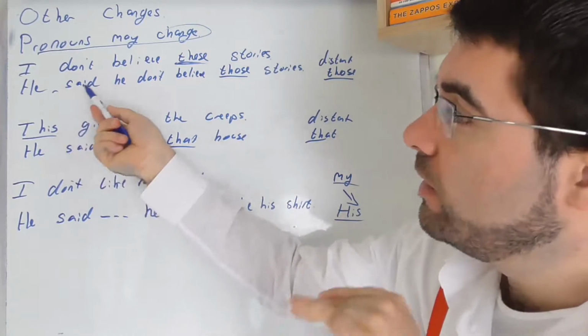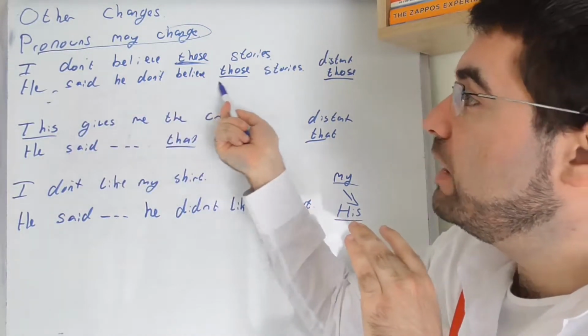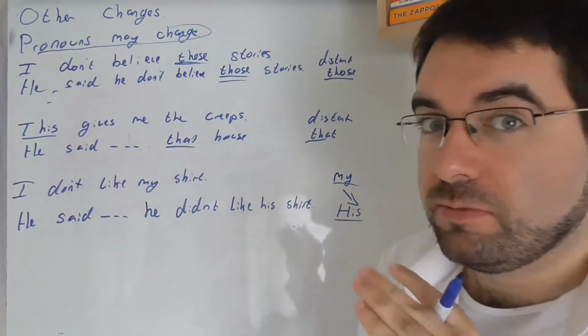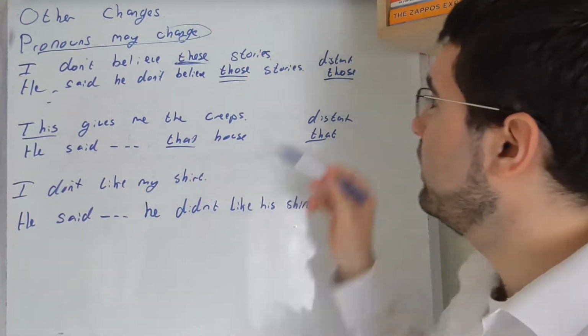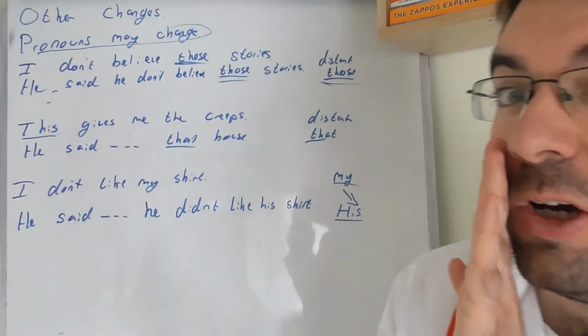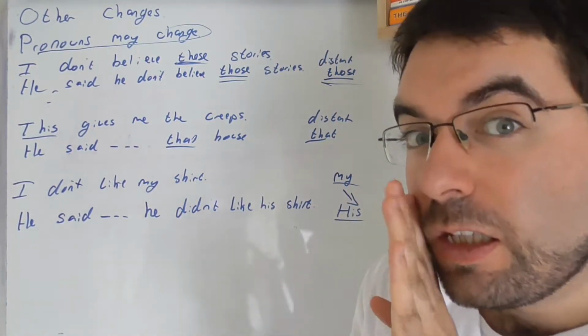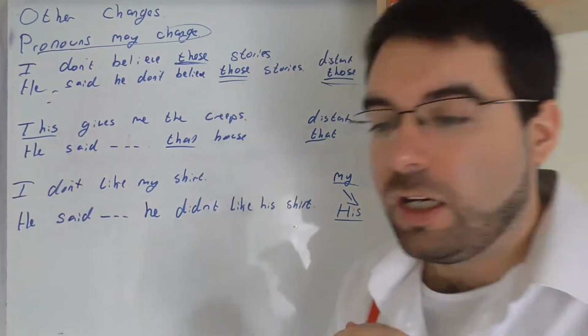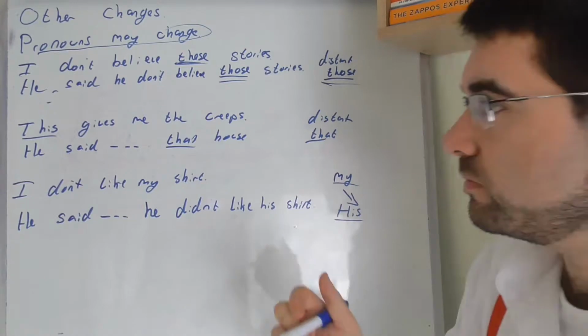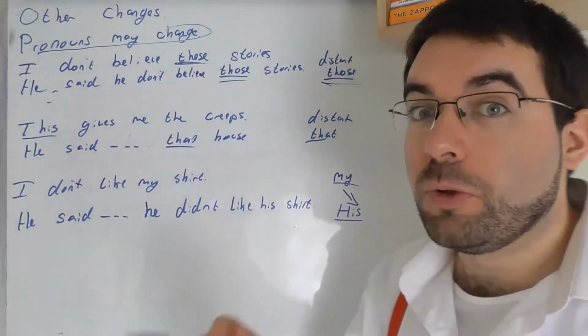He said he doesn't believe those stories. Those stories, a distant those. These for the speaker, but those for the reported speaker. I don't believe these stories. He doesn't believe those stories. It becomes more distant.